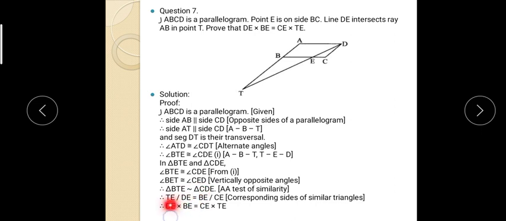So by the AA test of similarity, these two triangles are similar. If they are similar, their sides are in proportion, and therefore TB upon DC is equal to BE upon CE. And just by shifting the denominator, you will get DE into BE is equal to CE into TE. Hence proved.